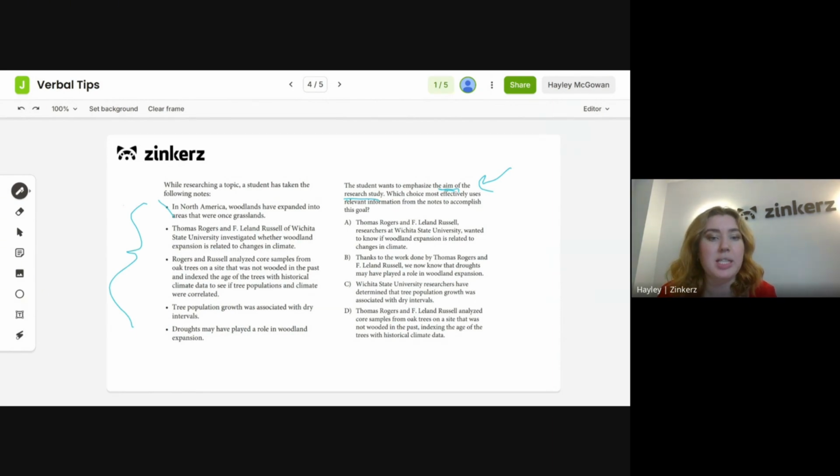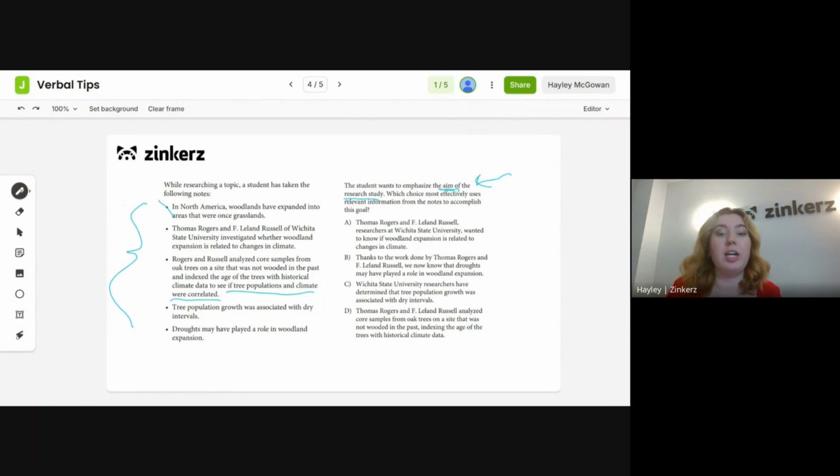Then the next bullet says that Rogers and Russell analyzed core samples from oak trees on a site that was not wooded in the past and indexed the age of the trees with historical climate data to see if tree populations and climate were correlated. All right, so this gets a lot at the methodology and exactly what they did. Does add a little bit of their goal because it tells us that they wanted to see if tree populations and climate were correlated. So we'll leave that in there and see what our answers look like.